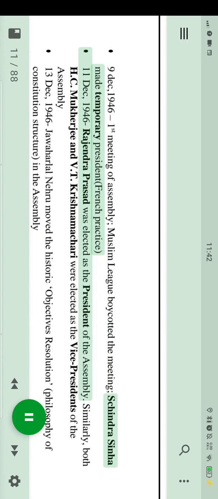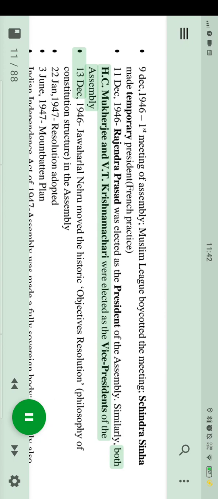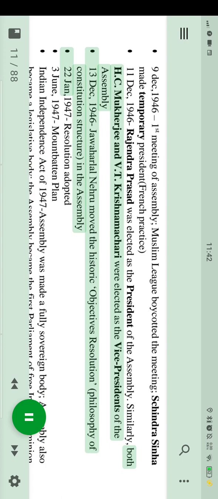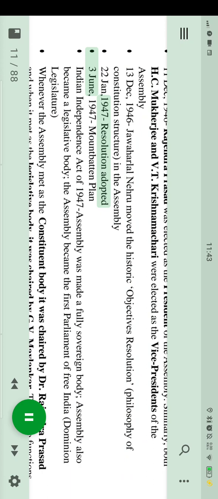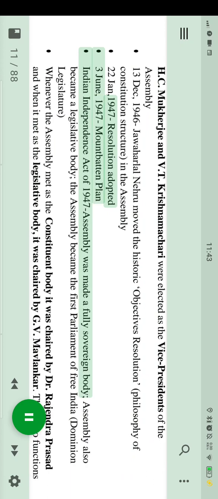On the 11th of December 1946, Rajendra Prasad was elected as the president of the assembly. Similarly, both H.C. Mukherjee and V.T. Krishnamachari were elected as the vice presidents of the assembly. On the 13th of December 1946, Jawaharlal Nehru moved the historic Objectives Resolution, the philosophy of the Constitution's structure, in the assembly. On the 22nd of January 1947, the Resolution was adopted. On the 3rd of June 1947, the Mountbatten Plan. Under the Indian Independence Act of 1947, the Assembly was made a fully sovereign body.